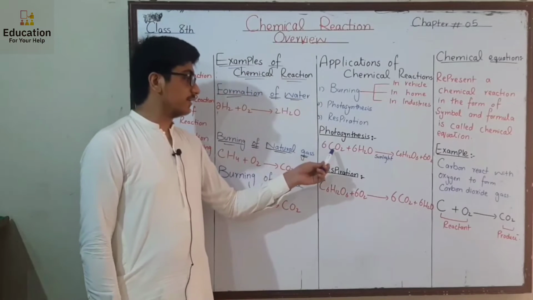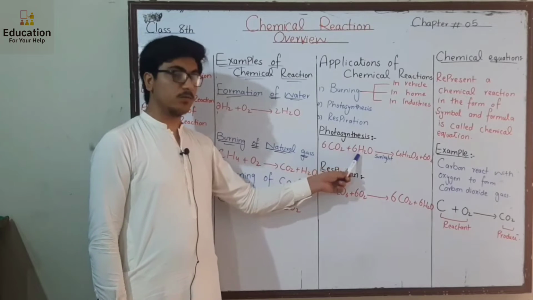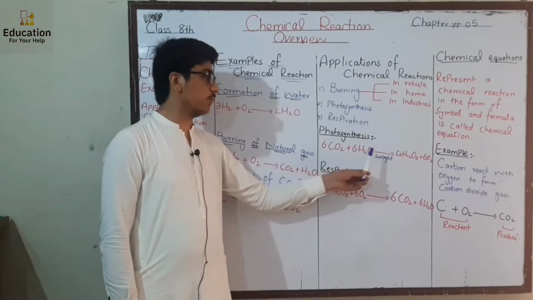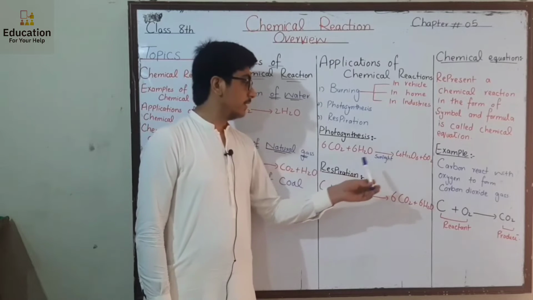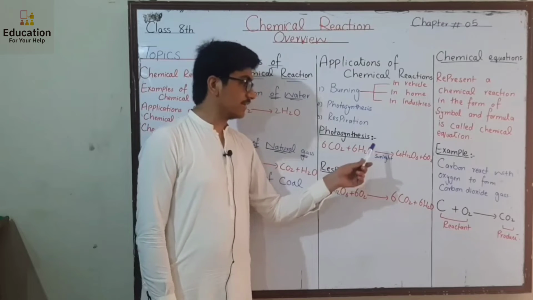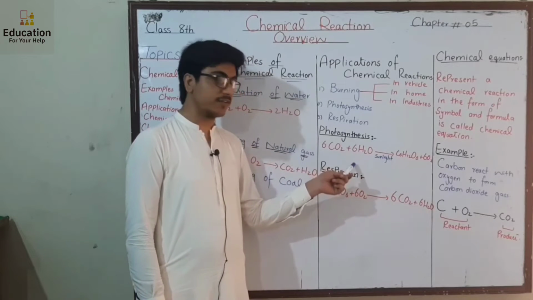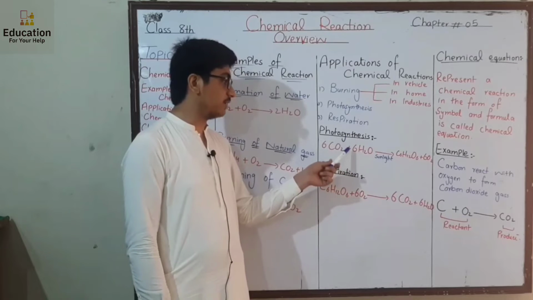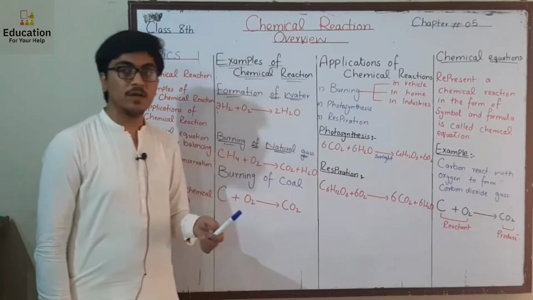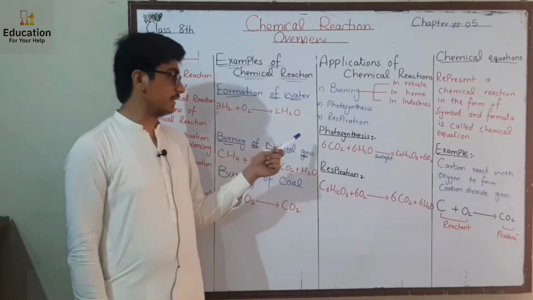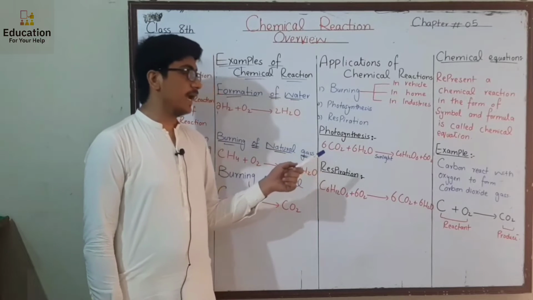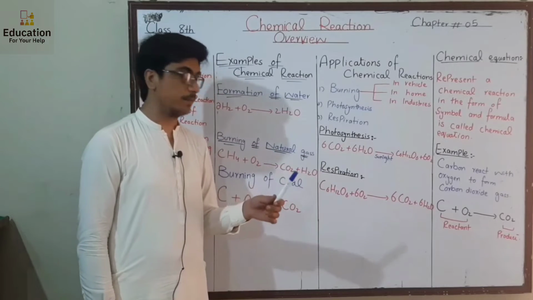So in this reaction, one is a gas and the other is water. They combine to form glucose and oxygen. So in this reaction a chemical change occurs. That's why it is a chemical reaction, and we use this application in our daily life. Plants make food by this application of chemical reaction, and we get this food from plants.